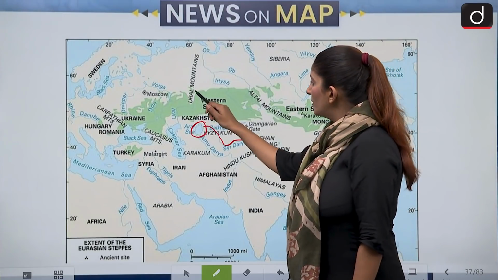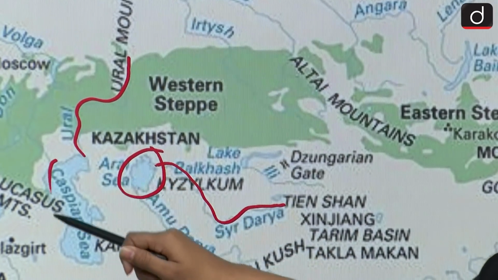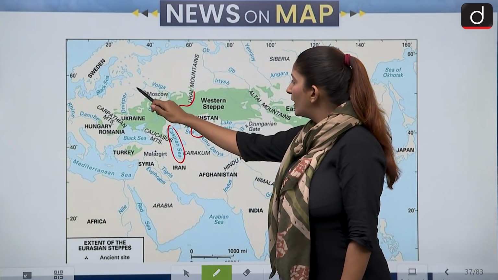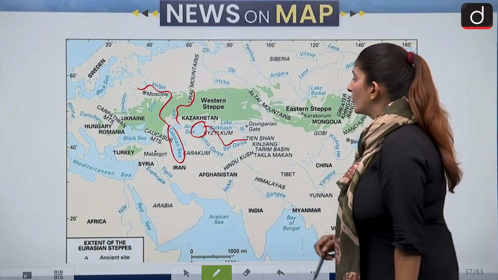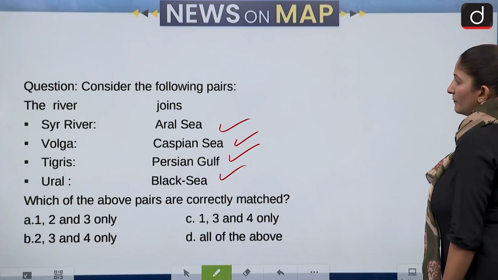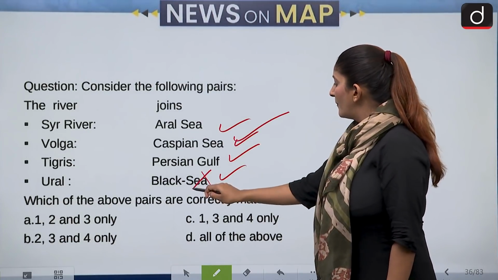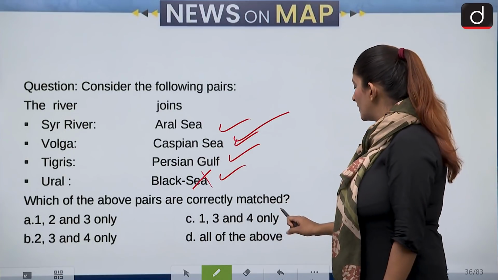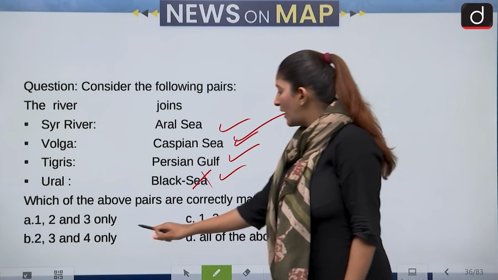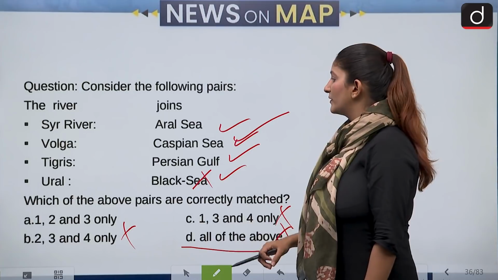Then comes Ural. Ural flows into Caspian, right? Then we have Volga as well. Volga also falls into Caspian. Okay, so Volga and Ural both Caspian. Volga, Caspian, this is correct. Ural doesn't flow into Black Sea, so we have to mark the fourth pair as incorrect. Whichever option has 4, we have to eliminate it. And all of the above also has 4, so we have to eliminate this.